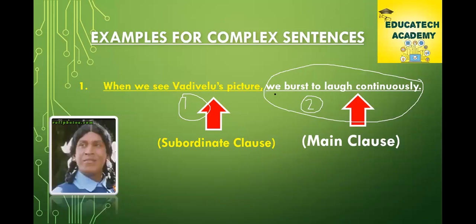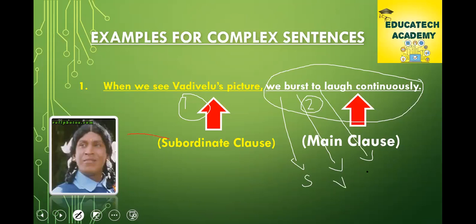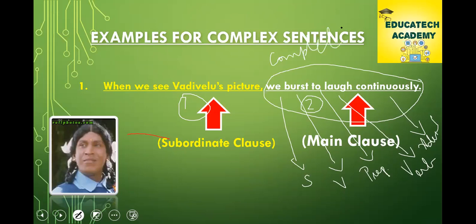So sweet. We burst to laugh continuously. There is a subject. I write here. We have a subject, we have a verb, and a preposition. Preposition connects another verb and ends with an adverb. So this sentence has complete meaning. When a sentence has complete meaning, it is called main clause.